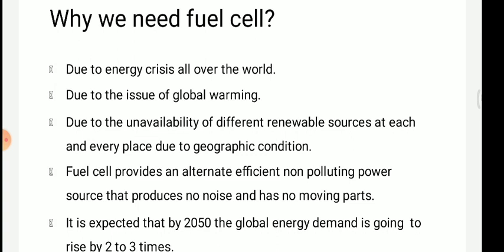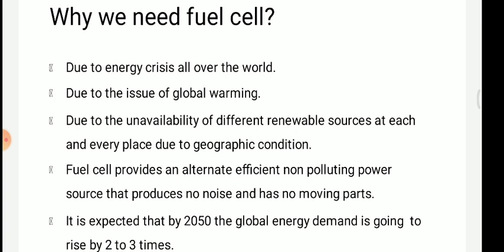So if we are using these commercial scale petrol, diesel, coal, and all the other combustible petroleum products, they are generating pollution. They are polluting the air as well as the total environment of the earth.